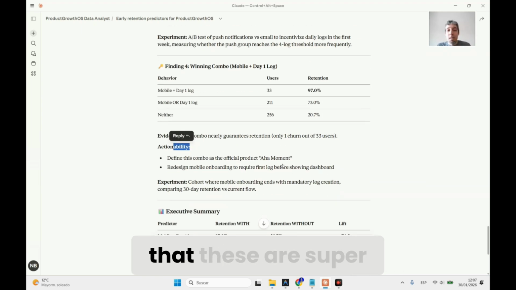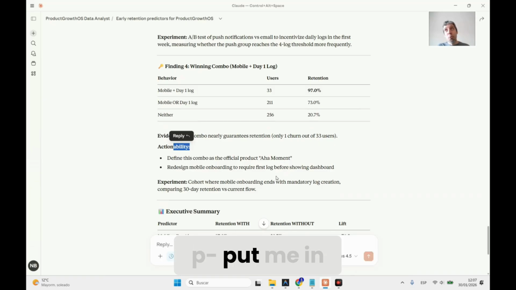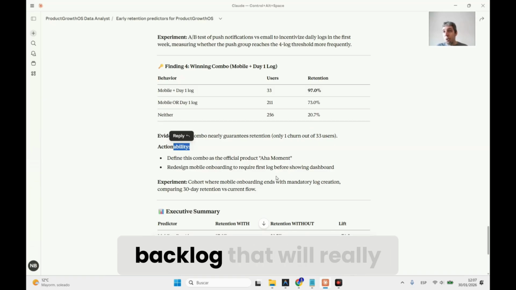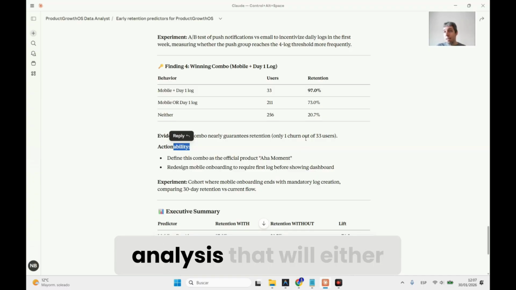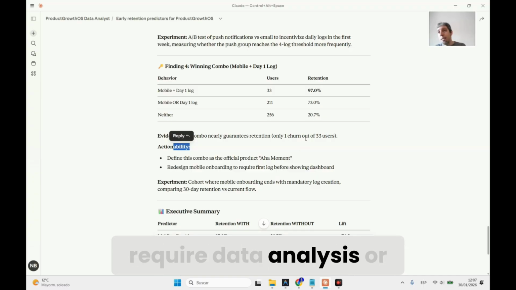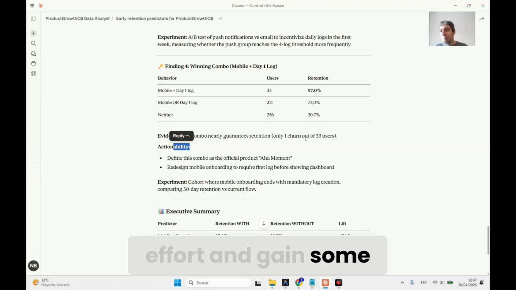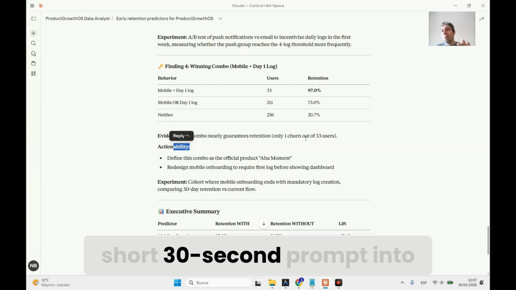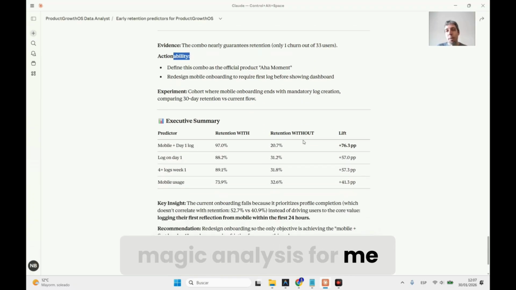So you can see that these are super powerful insights that will put me in a position to create more opportunities in the backlog that will really move the needle. I didn't need to do all this crazy analysis that will either require a data analyst or require me to spend a considerable amount of effort and gain some data analysis skill. I just put a very short 30-second prompt into the AI and it will run and do all this magic analysis for me.